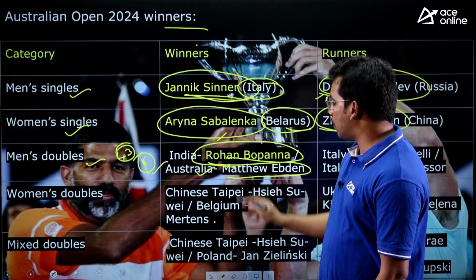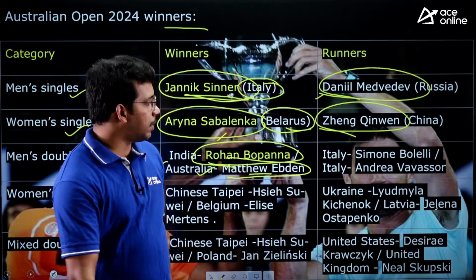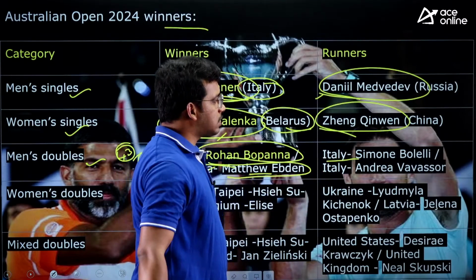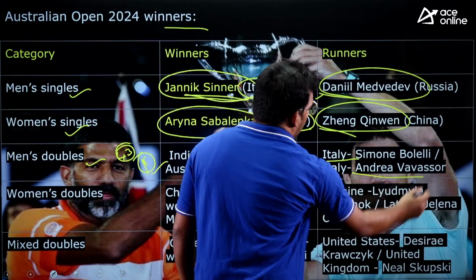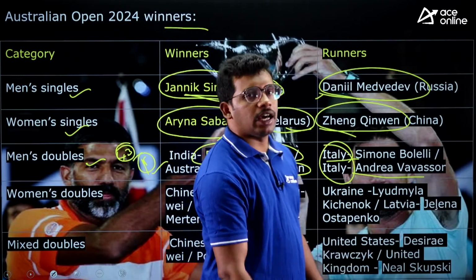So winners you need to remember, Rohan Bopanna and Matthew Ebden from Australia, together they have tied up and they have won it. And the runner-ups are Simone Bolelli and Andrea Vavassori from Italy. Both are from Italy. So they are the runner-ups.